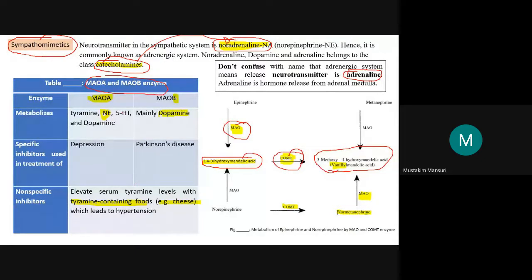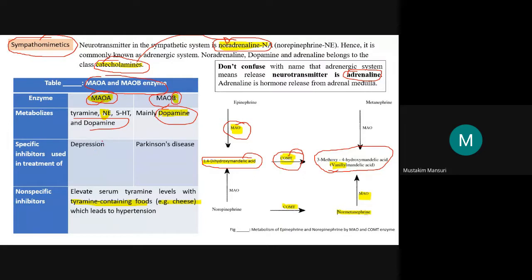This I am discussing just for knowledge purposes, and you should be aware that MAO has two subtypes, MAO A and MAO B. MAO B mainly metabolizes dopamine, while MAO A acts on tyramine, norepinephrine, 5-HT and dopamine.